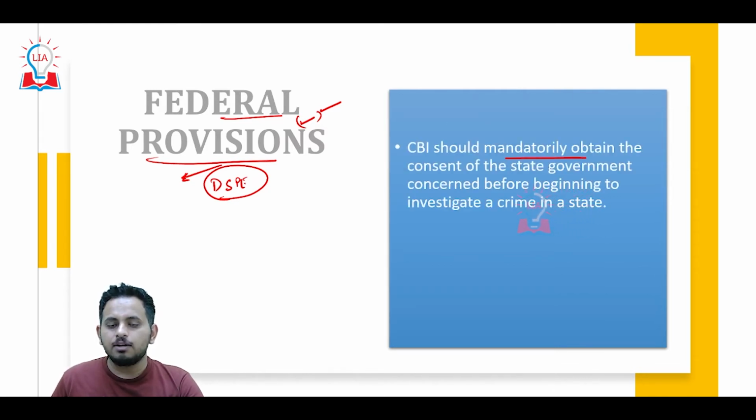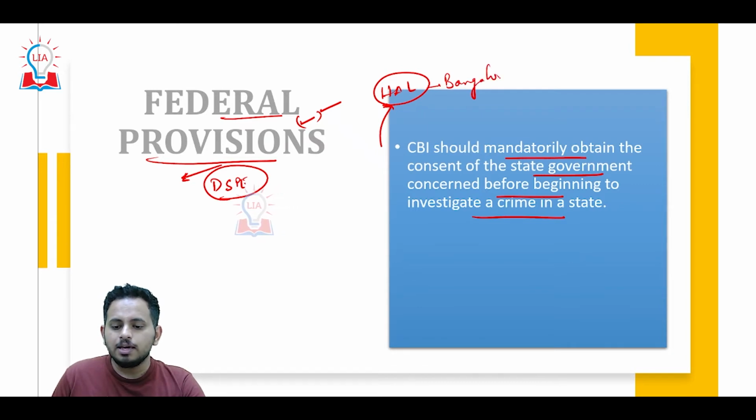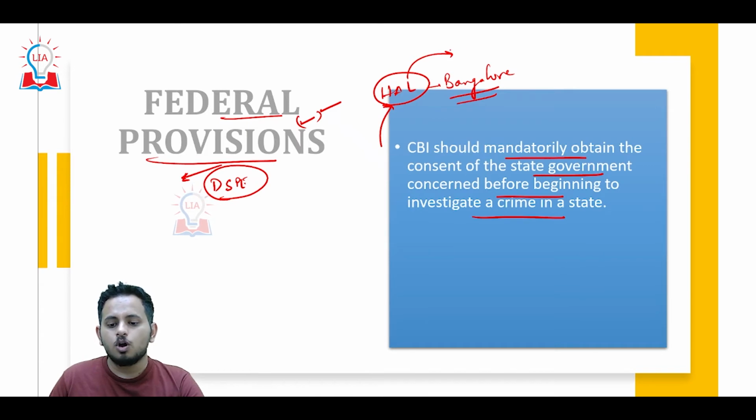CBI must mandatorily obtain the consent of the state government in which the investigation has to be carried out. For example, imagine an employee working in HAL, Hindustan Aeronautics Limited, in Bangalore, who is facing criminal charges of corruption.